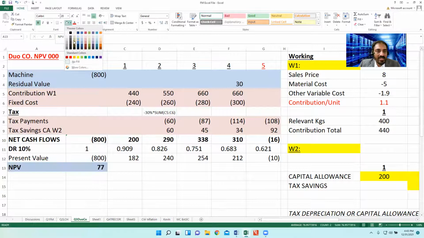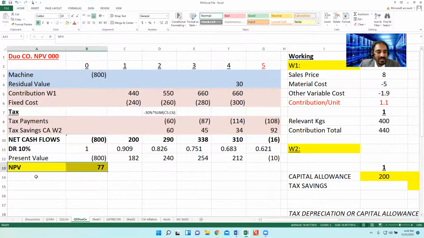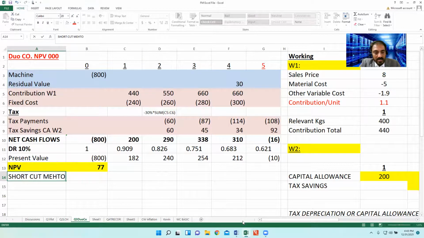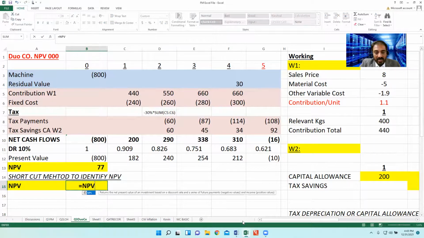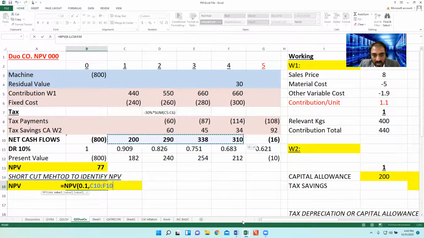Sir, can we use a shortcut? Yes, definitely you can use a shortcut as well. The shortcut method to identify NPV, I've already told you earlier. NPV, equal to NPV, bracket open 0.1 discount rate, comma, then select your net cash flows, this one, and then close, plus 877.